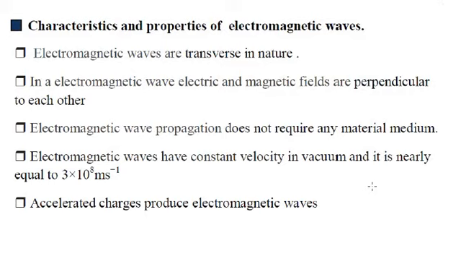Now let's see some characteristics and properties of electromagnetic waves. Electromagnetic waves are transverse in nature. Transverse means what? If any wave is traveling like this, and in that wave there are small particles also, for example, you can consider the example of the sonometer. In the sonometer, what happens over there?